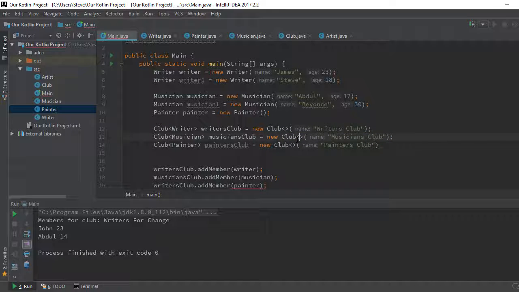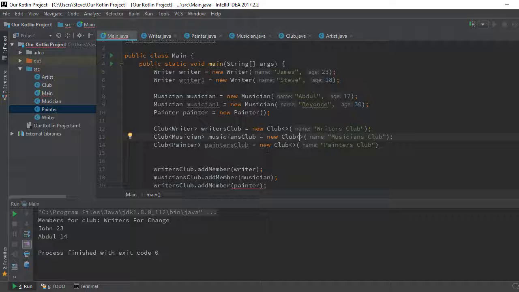All right. You can see we're saying that this new object we're creating must adhere to whatever we declared here, which is writer club. Without this, we are saying it's just a club, right? But somehow it's being cast to writer club. So this one will take the one from it.